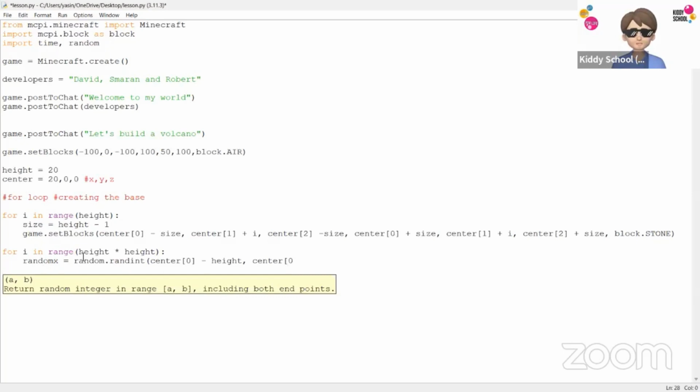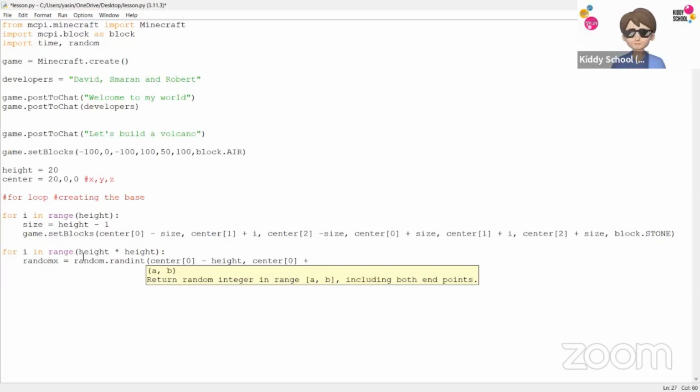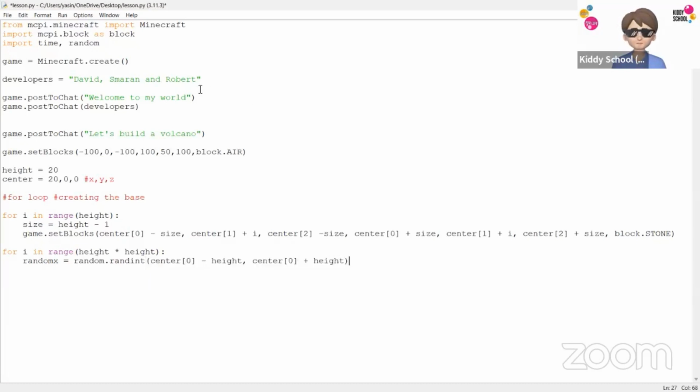So I'm just going to be picking one here. Now I'll just copy this line again, do the same for this x-axis. Okay, change z here. And as it's about the z-axis, we need to write here 2 because that's the 3rd position. And yes, that's it. Now from game.setBlock, the single one. Here we set blocks, that's why we added 2 of them. Till here, and the block name. But if you're saying setBlock, just one, you need to do it only for the first side. So I'll say randomX,